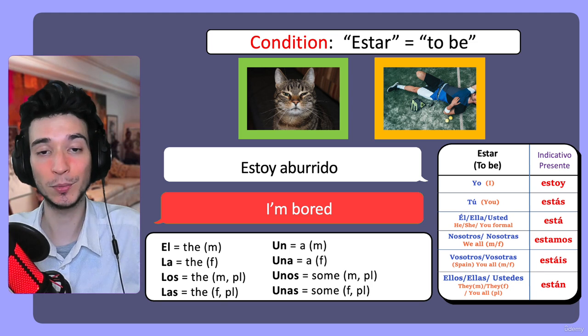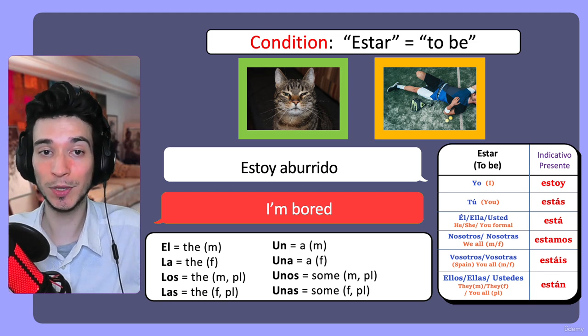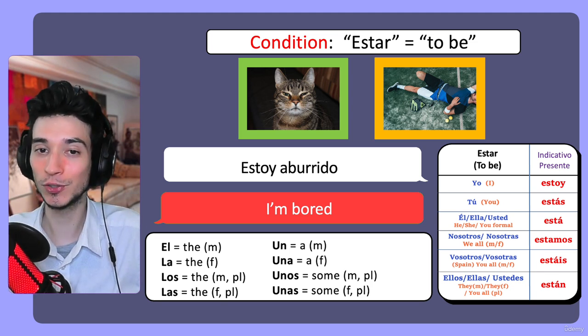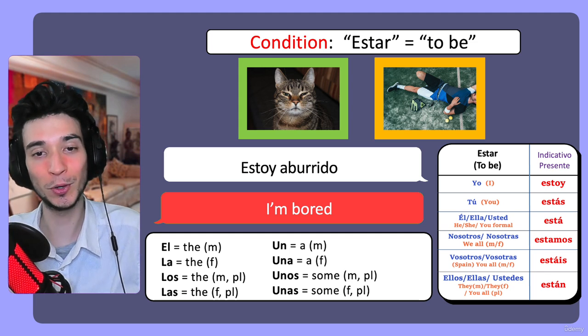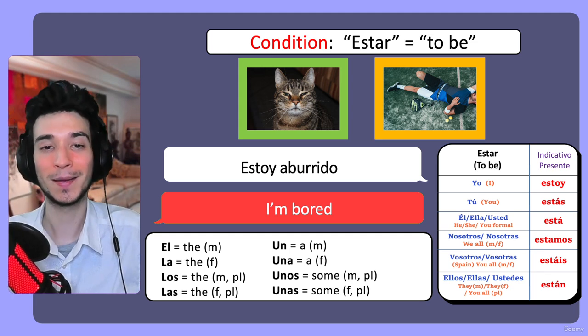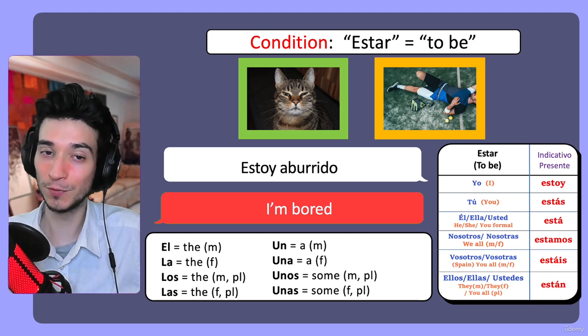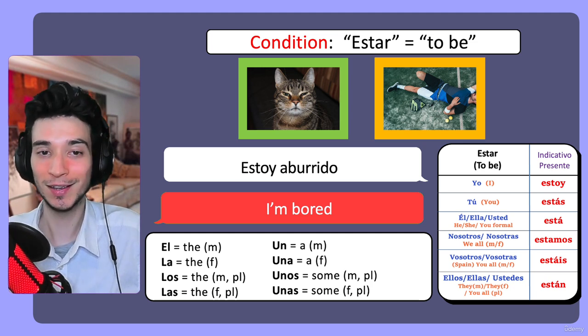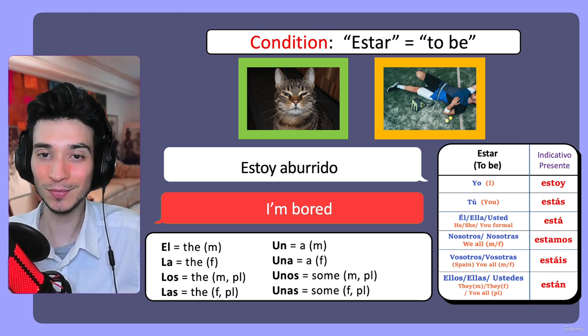Both are equally acceptable. But most of the time people tend to drop it actually. They just say estoy aburrido. That's a little bit more common. People tend to drop it more than to say yo estoy aburrido. So yeah, if you're in doubt, maybe try dropping it. It will be understandable too.